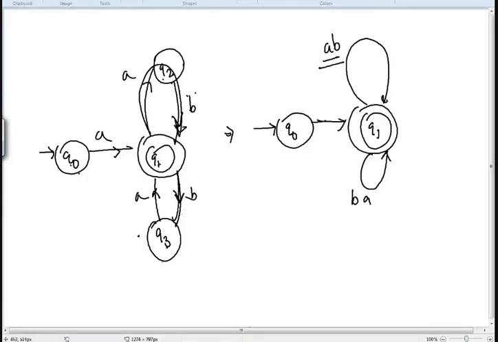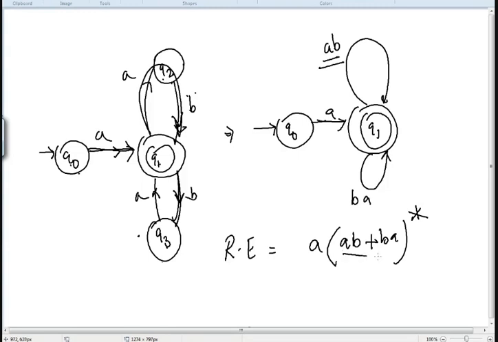Now, we cannot eliminate Q0 to Q1, so this transition of A remains as it is. Now we cannot further simplify this. So the regular expression that will be written will be A, which will be compulsory. What should be with A? It can be either AB, because you can see there is a self loop, or BA, and whenever a self loop is given like this, we represent it with star. So this is A followed by (AB or BA) whole star.